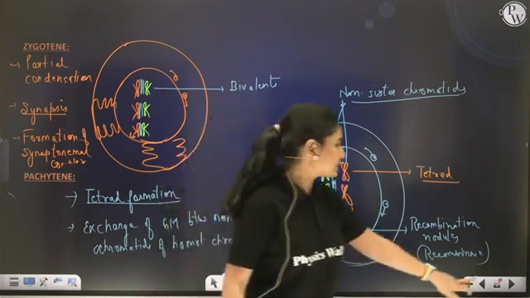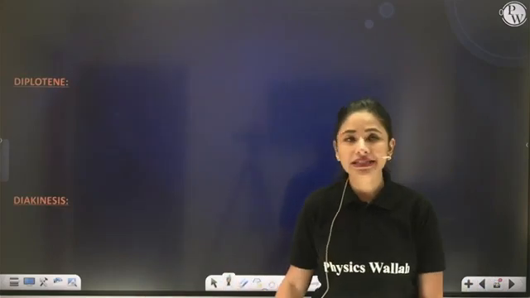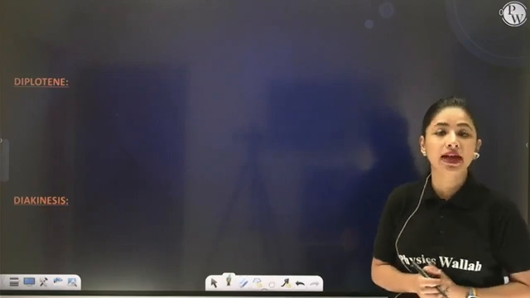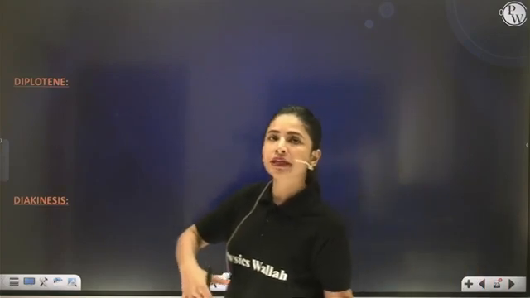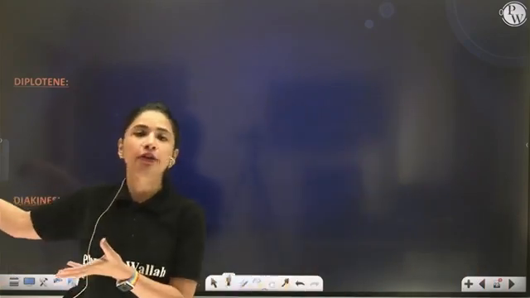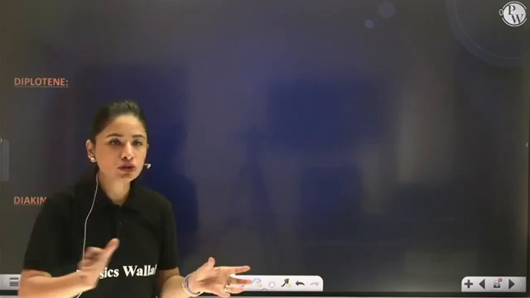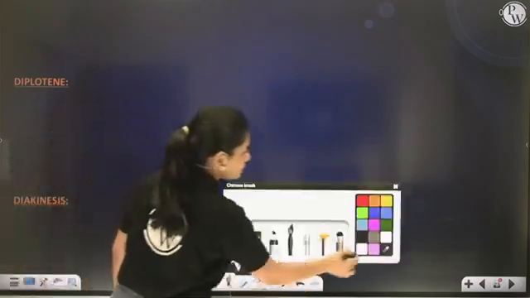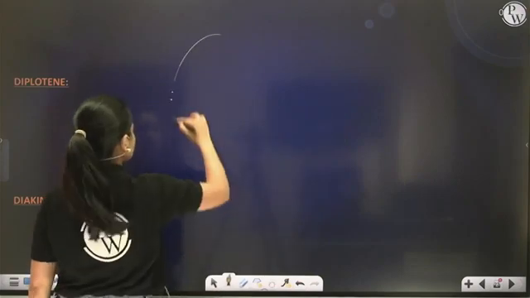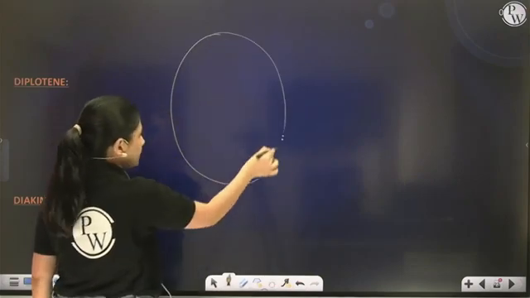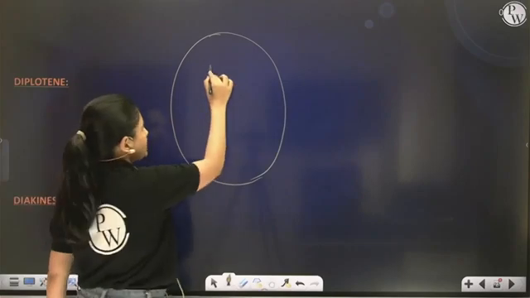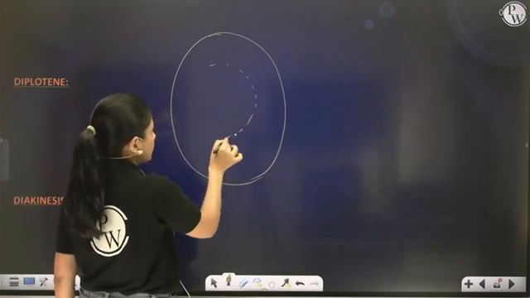Once pachytene is done, let's move to the next stage of prophase 1, that is diplotene. Diplotene is moving more towards the end of prophase 1. So if I have to draw the diagram of the diplotene stage, then my nuclear membrane has got disintegrated. So I can draw it dotted.